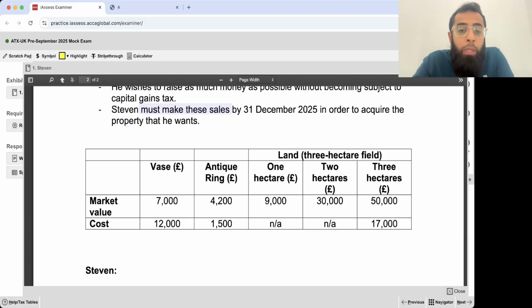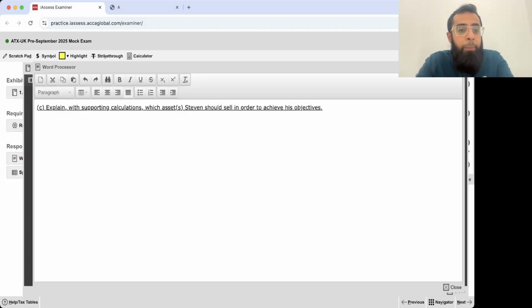Now, if Stephen sells this vase, there will be no capital gains tax on it because its market value is 7,000 whereas its cost is 12,000. So it will be sold at a loss. Let's go step by step. If Stephen sells the vase, there will be no capital gains tax on its disposal as it will be sold at a loss.